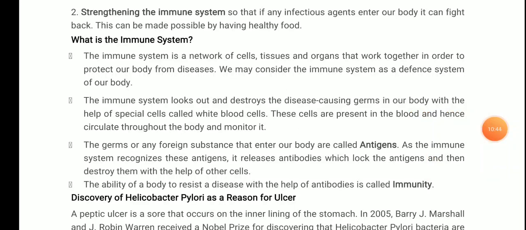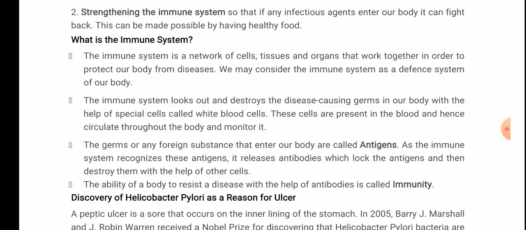Because you already know that white blood cells are present in the blood, so whenever they find anything suspicious around them, they attack that, and in this way protect our body. So these cells are present in the blood and hence circulate throughout the body and monitor it.